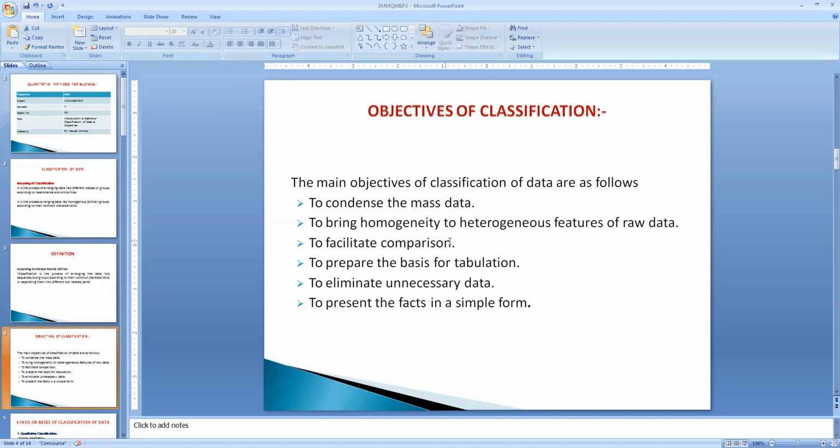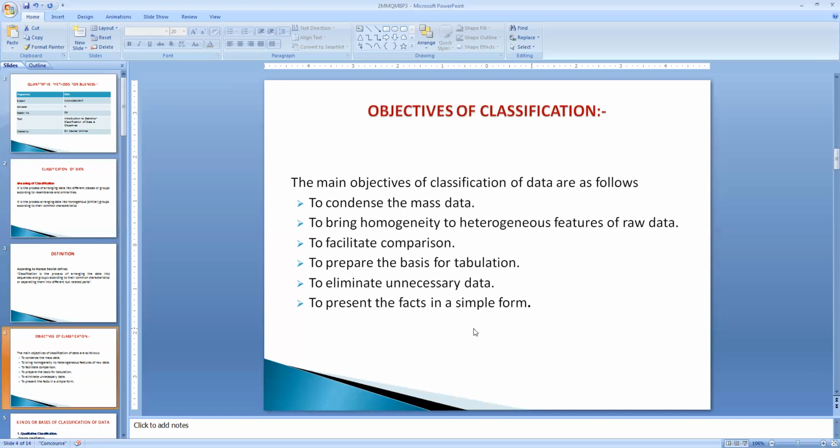The second objective of classification is that we want to see the homogeneity within the heterogeneous features of the raw data. The data we have collected is heterogeneous, and it has to be segregated according to homogeneous features, which have the same characteristic features. Classification also helps us to facilitate comparison. We can compare the data from one variable to another variable. If we segregate into different groups, comparison becomes very easy.